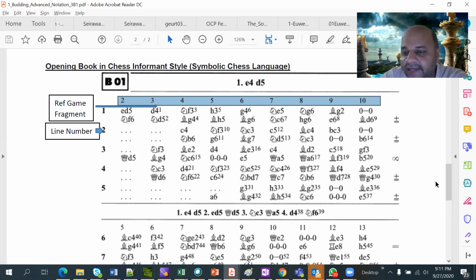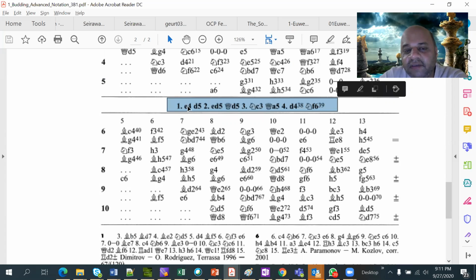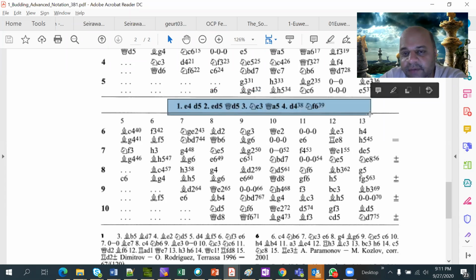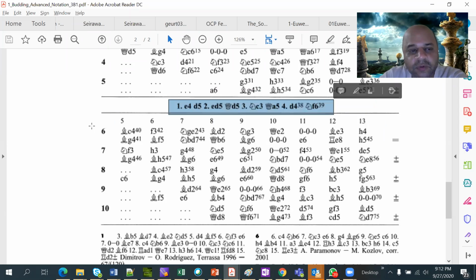Now if you see the next table here, the title itself is going up to move number 4. e4, d5, exd5, Queen d5, right? Queen takes back the pawn, knight c3 attacks the queen, queen goes to a5, then white plays d4, and then black replies with knight f6. This is the starting position of all the variations below this table. Because it is ending with 4, you will see that the column names here start from 5, 6 onwards, going all the way, right? So what it means is that after 4 moves, what can be the fifth move?